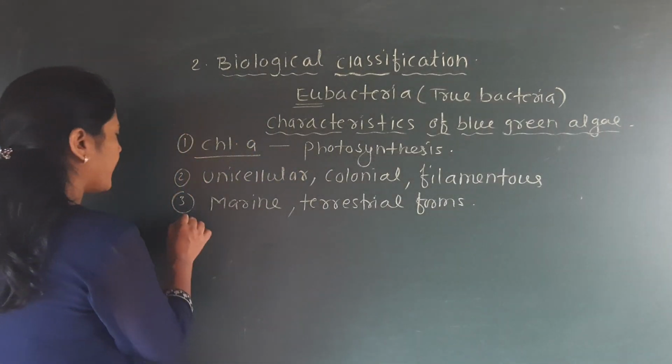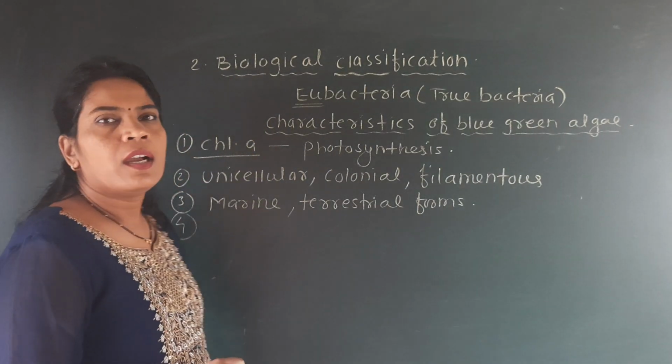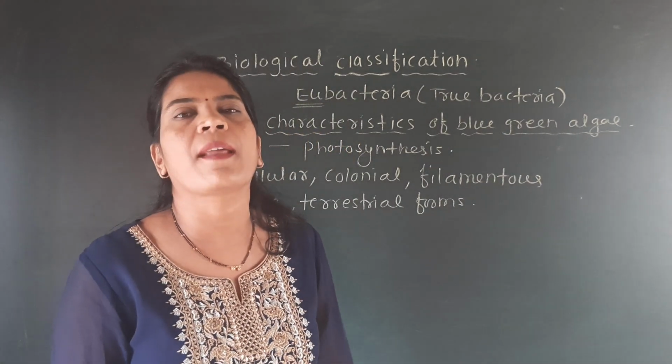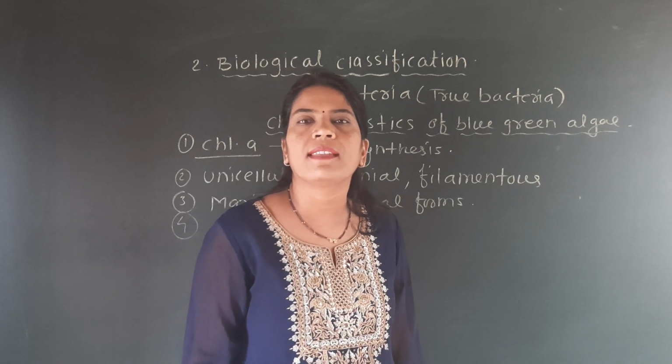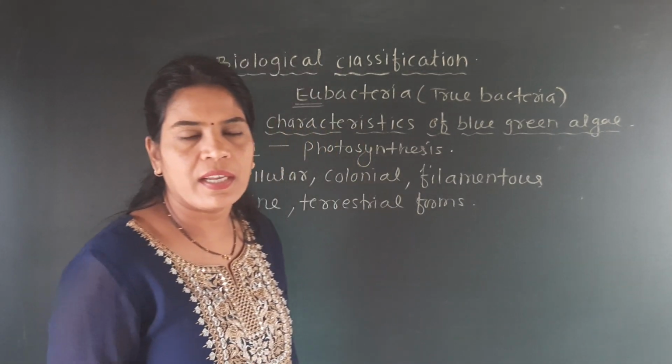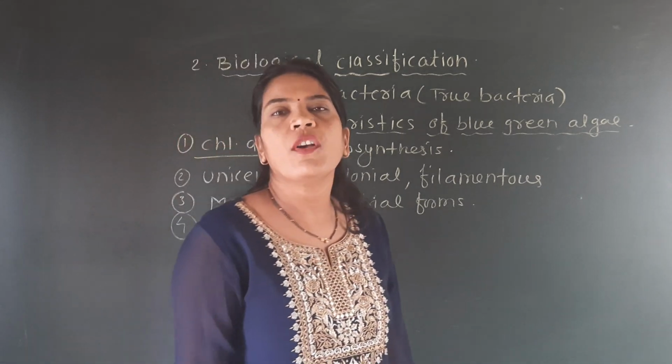The second characteristic is that, with the help of a special cell, which we have sketched here and whose name is the heterocyst, they can fix atmospheric nitrogen.